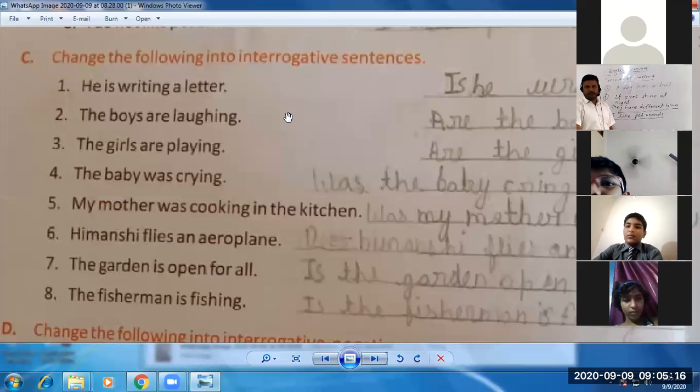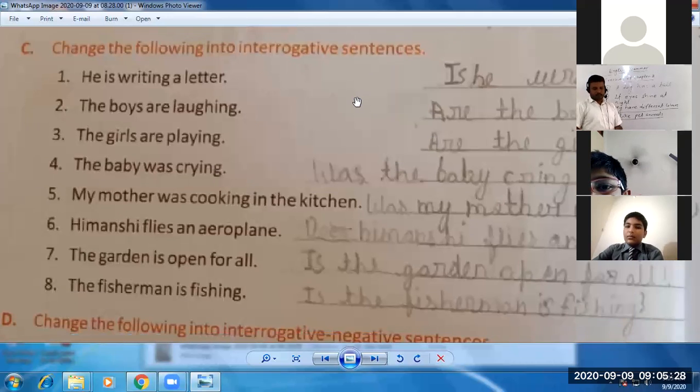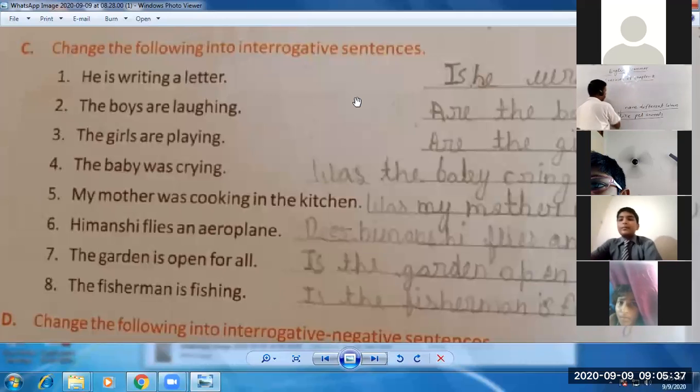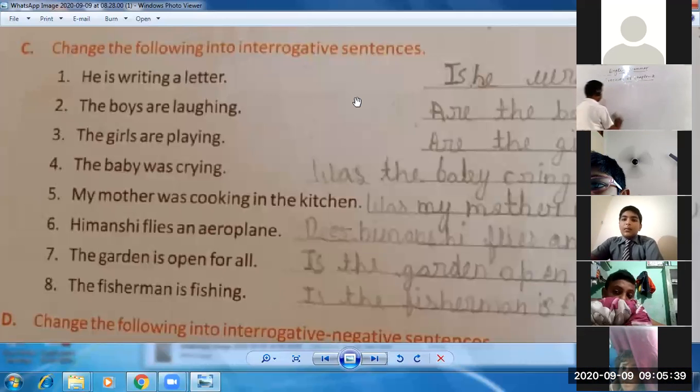Now it's time to discuss exercise C. Change the following into interrogative sentence, students. Clearly you can see the instruction. We have to change into interrogative sentences. So let's understand how we change any affirmative or negative sentence into the interrogative one. Let's understand it first. So let's see the first sentence. First sentence is, he is writing a letter.